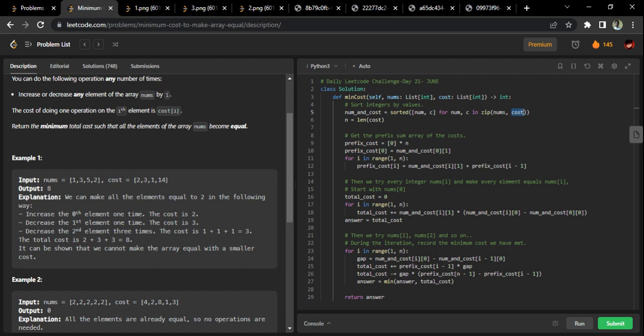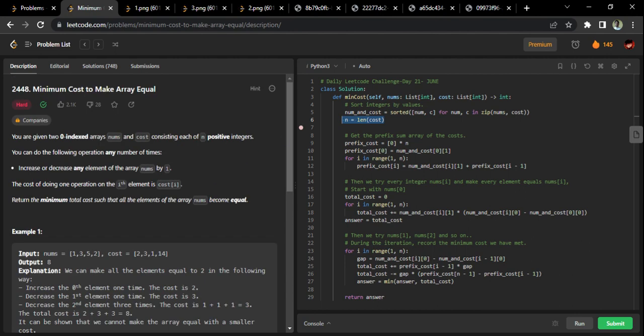So the idea is very clear. We are going to make a new data structure. Each element of this data structure is basically a combination of these two. The 0th index will be the nums, representing the num at that index. The first index will represent the cost. Finally, we're taking the length of the array, and it's clearly mentioned here, which is why I focused on this point from the start: both of them have n positive integers.